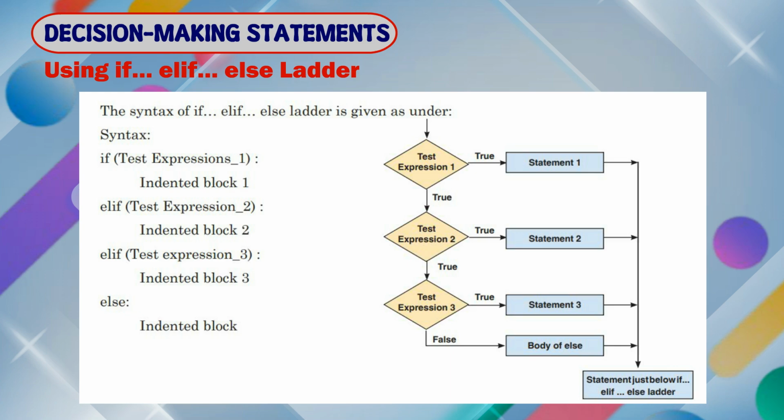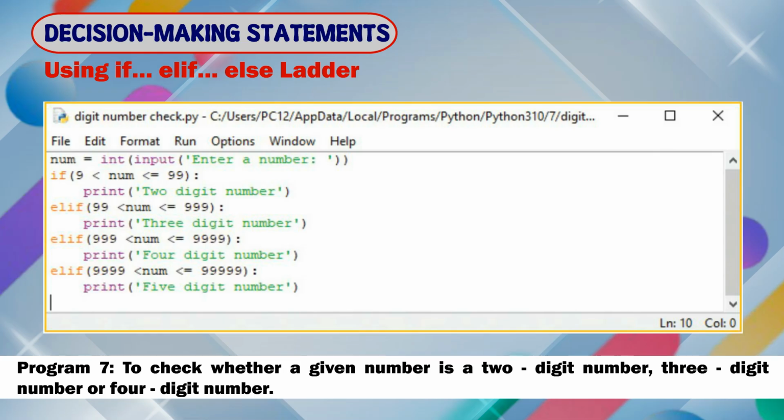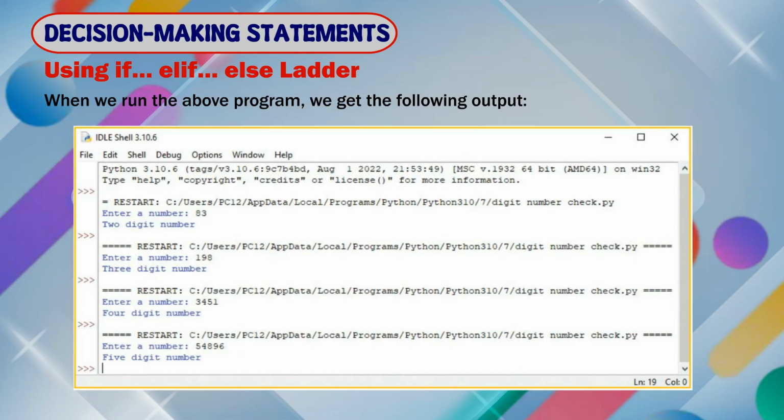Syntax: if, test expression 1, indented block 1. Elif, test expression 2, indented block 2. Elif, test expression 3, indented block 3. Else, indented block. Program 7. To check whether a given number is a 2-digit number, 3-digit number or 4-digit number. When we run the above program, we get the following output.